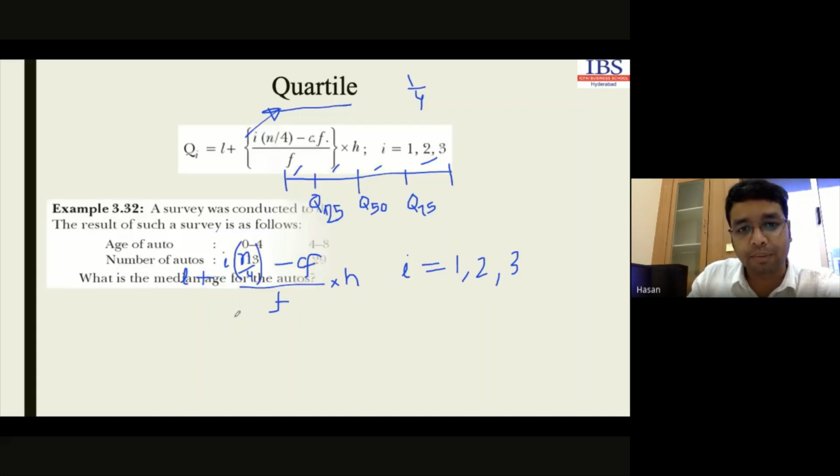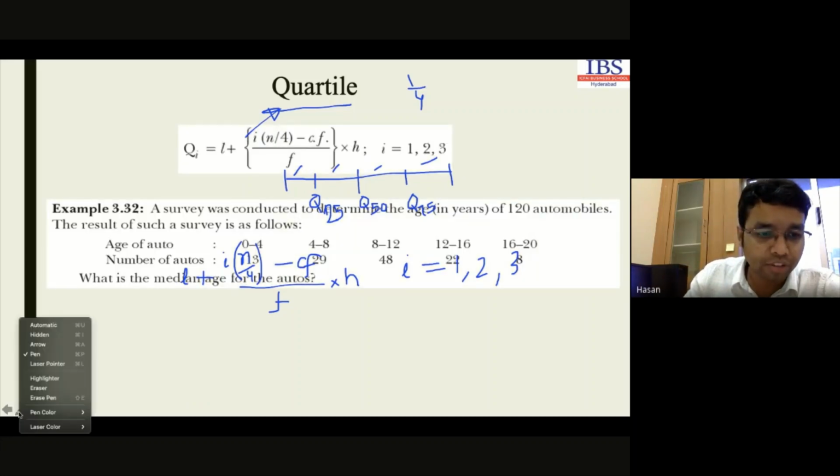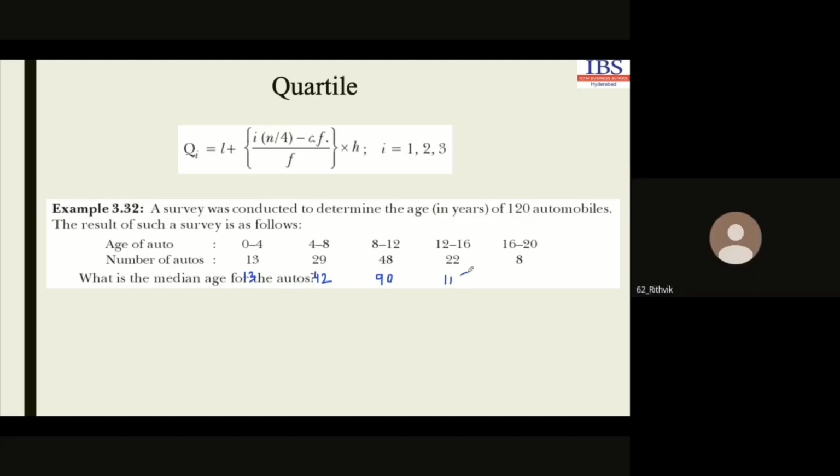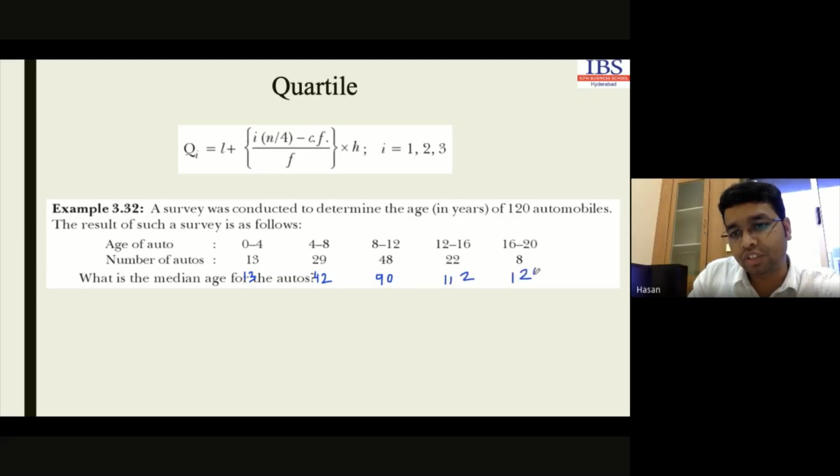Let's see with an example. This is an example we have. Now look at what we have to do here. We first have to calculate the cumulative frequency. The first is 13. I am just writing here 13. Then this will be 42. Then 90. Then 112. And then 120.